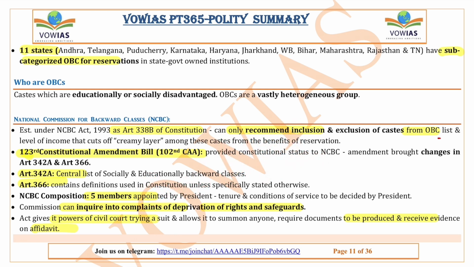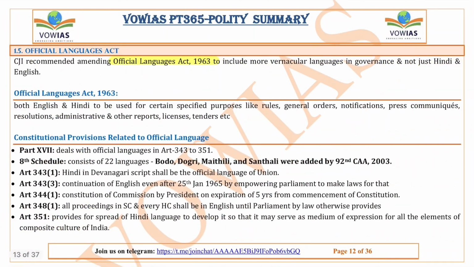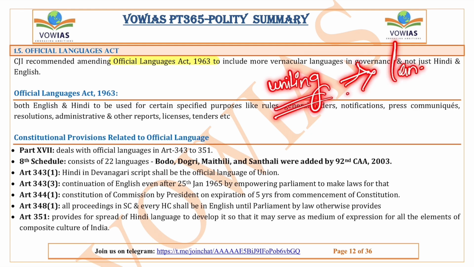Now we'll move to the next news. The next news is about the Official Language Act. The Supreme Court CJI has recommended amending the Official Language Act of 1963 to include more vernacular languages in the governance and not just Hindi and English. Because Hindi and English are not going to unite the whole country, and uniting the whole country should be the ultimate aim. For uniting the whole country, language plays a very key role.